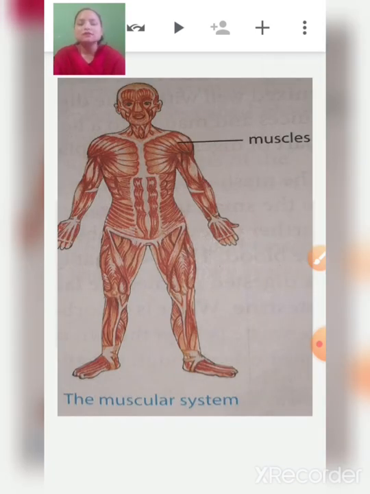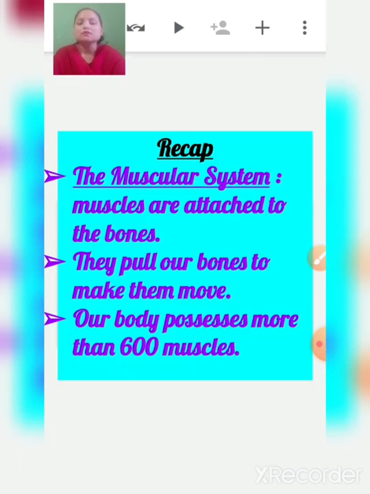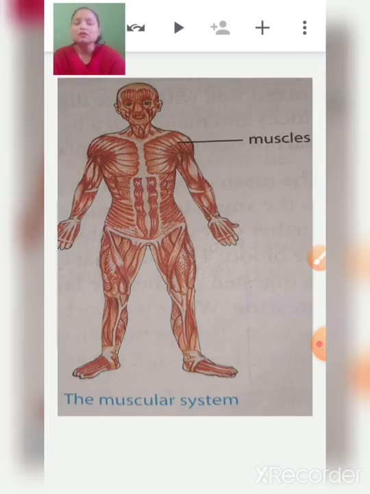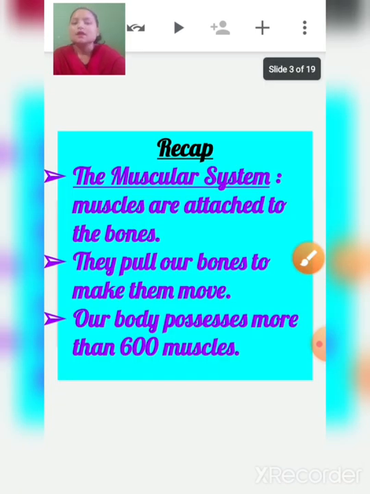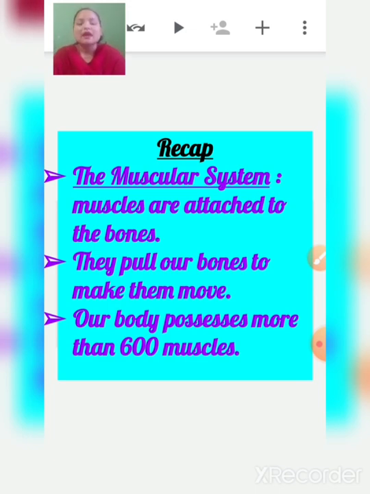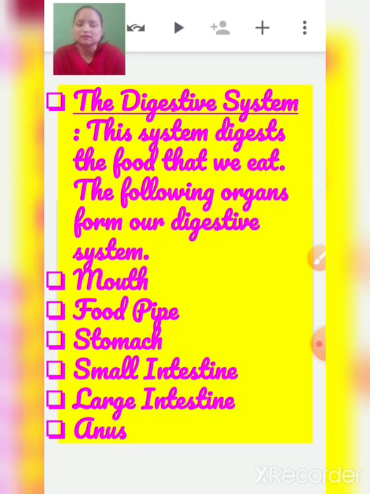So, this is your muscular system. All the muscles are attached to the bones. They pull our bones to make them move, and our body possesses more than 600 muscles. Then let's talk about the digestive system.